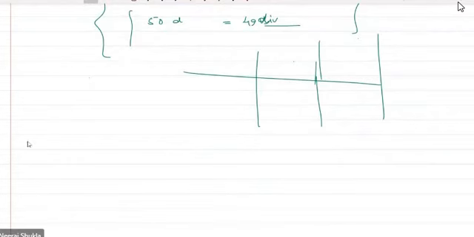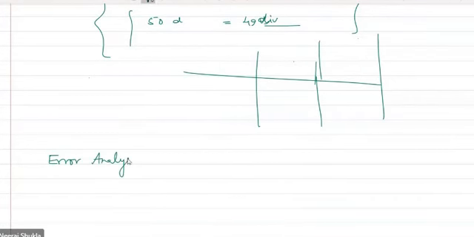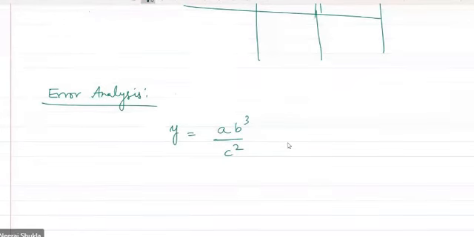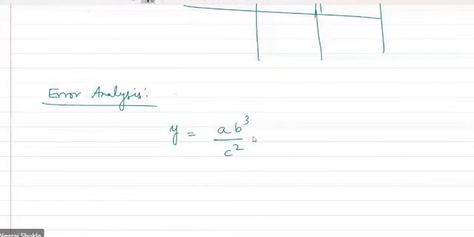Then the error analysis part. Suppose you have some formula for some quantity you are measuring. Let's say that quantity is y, and it is a b cubed by c square. I'll give you various examples wherever you cannot figure out how to do the error analysis. Error analysis can be of various kinds.